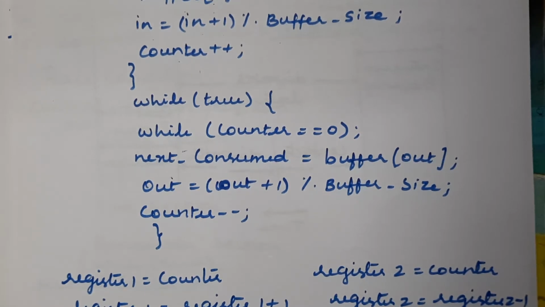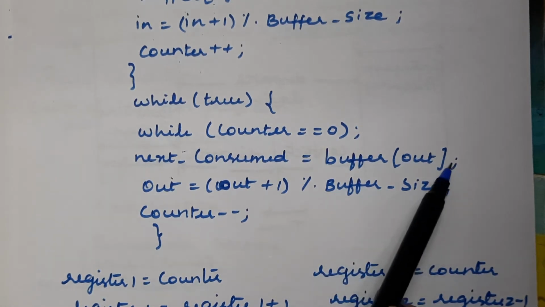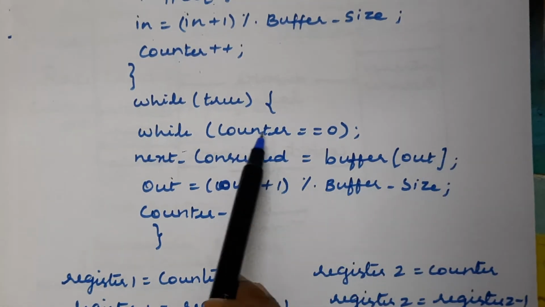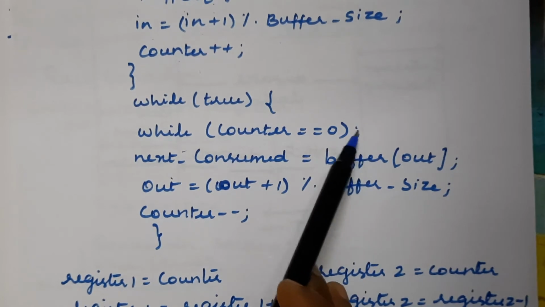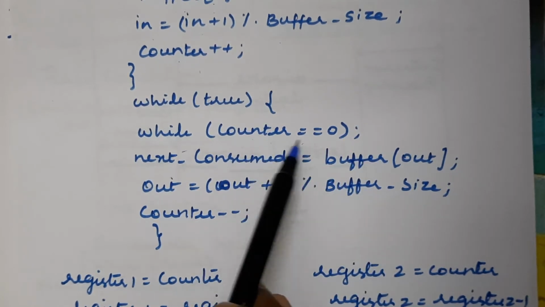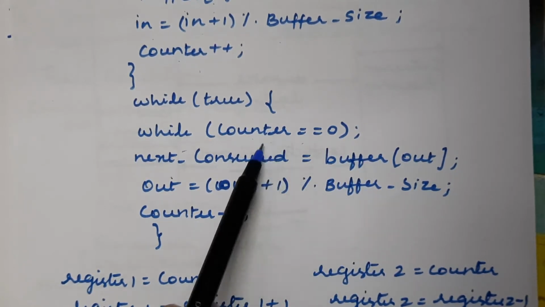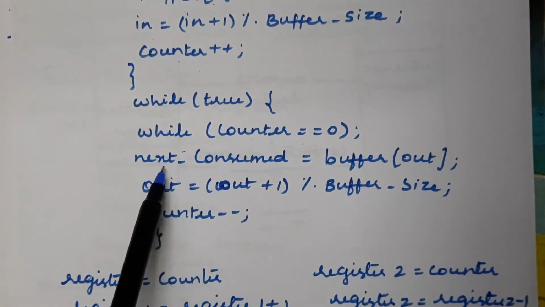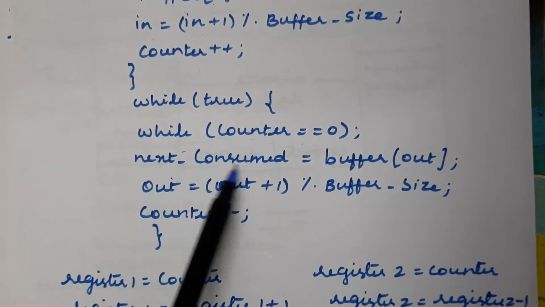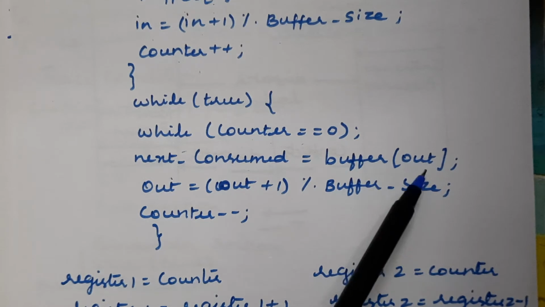It has to wait in that same while loop until the counter value has changed, right? It is actually waiting for the producer process to keep on storing new data items into the buffer. So we have included this indefinite loop if this while condition is true. Suppose it is not true, then it will execute the next statement, next consumed equal to buffer of out.